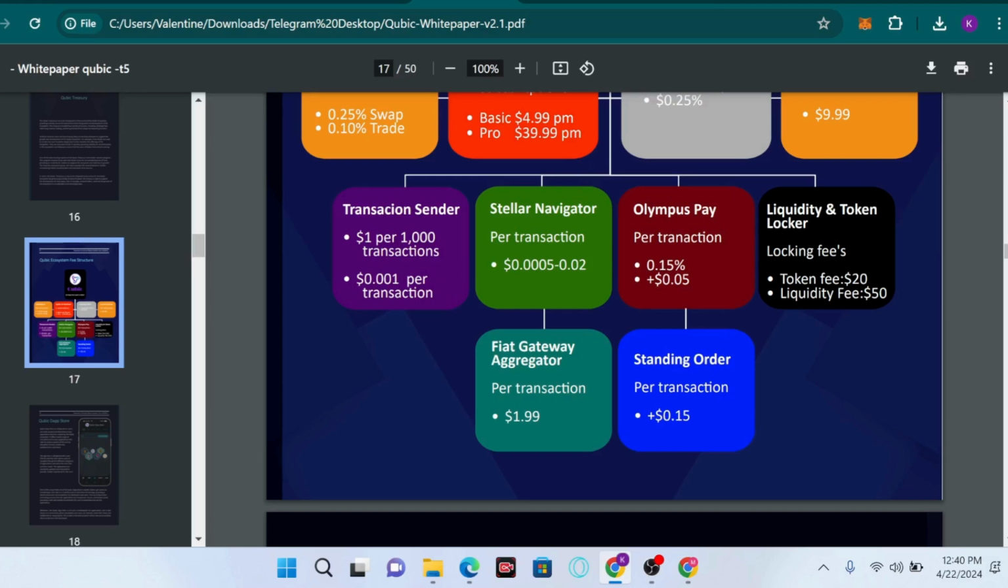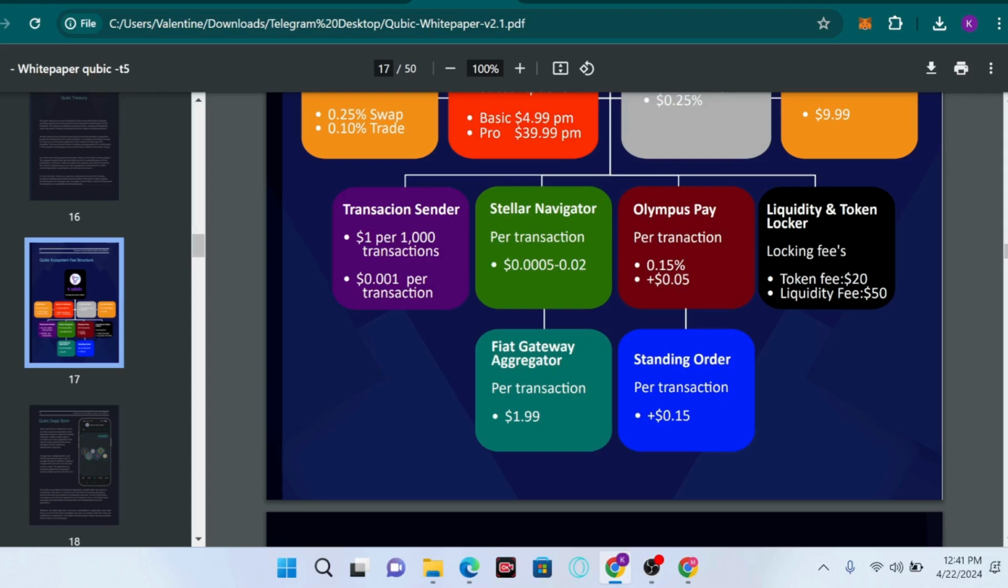So we have the Stellar Navigator. The Stellar Navigator charges per transaction of 0.0005 to 0.002, and the Stellar Navigator is a non-custodial wallet. It's the ultimate tool for managing cryptocurrency assets and also building innovative apps that run the Qubic ecosystem. And we have the Lumpus Pay.